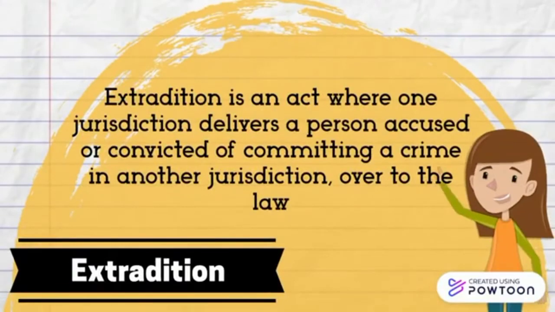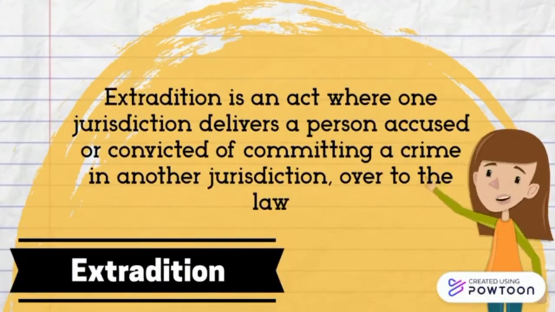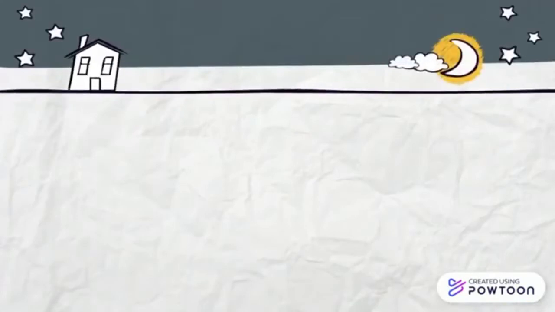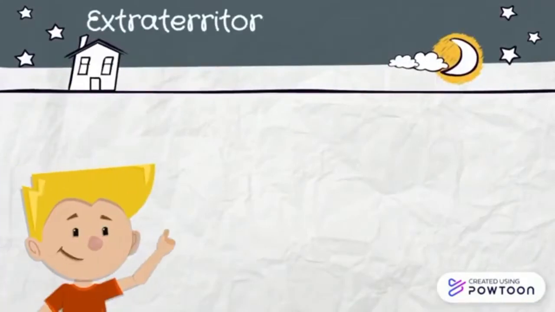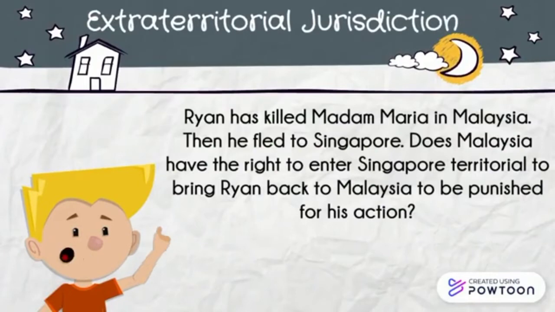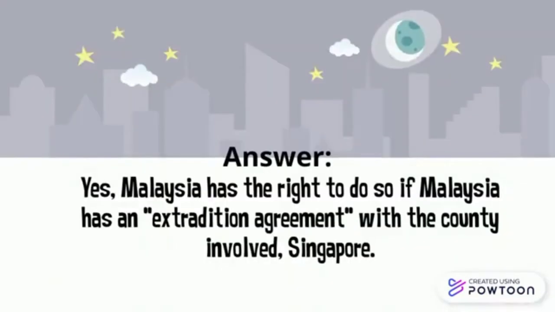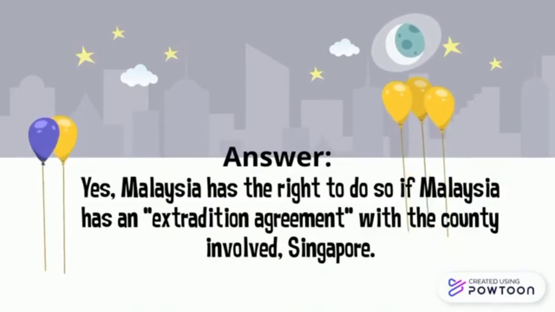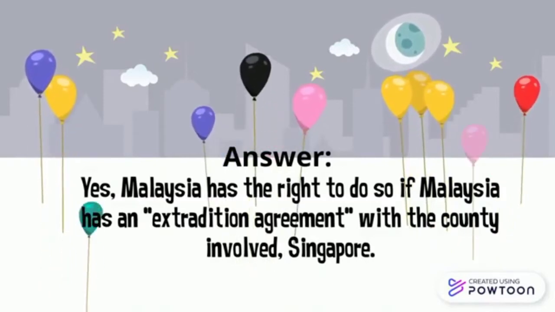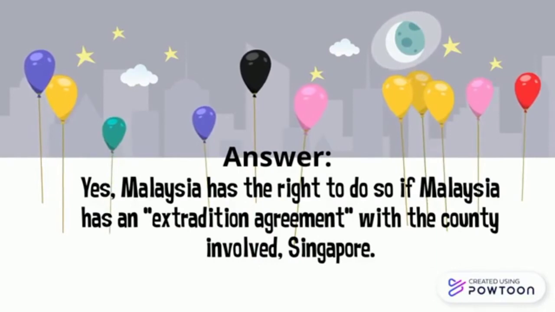Extradition is an act where one jurisdiction delivers a person accused or convicted of committing a crime in another jurisdiction over to the law. Extraterritorial jurisdiction. Example of situation: Ryan has killed Madam Maria in Malaysia, then he fled to Singapore. Does Malaysia have the right to enter Singapore territory to bring Ryan back to Malaysia to be punished for his action? Yes, Malaysia has the right to do so if Malaysia has an extradition agreement with the country involved, which is Singapore.